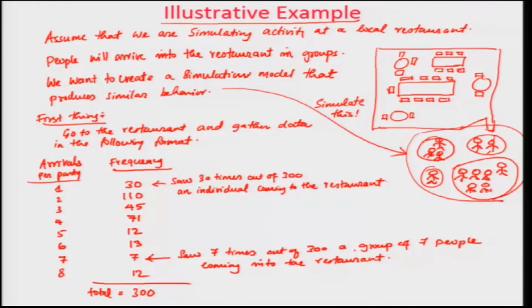So, you sat there and observed 300 different cases, and these 300 were distributed into different group sizes accordingly. This gives you an idea. If that is the case, how can you solve this as a computer example, or how can you convert this into a computer model?